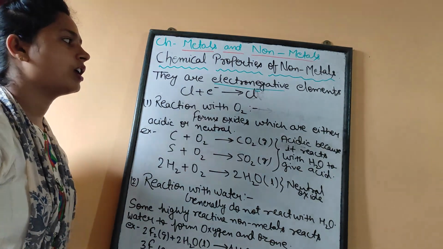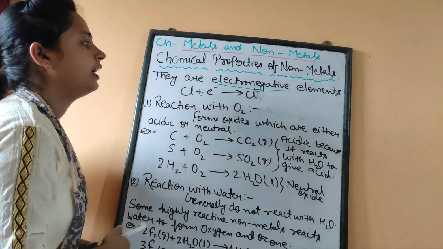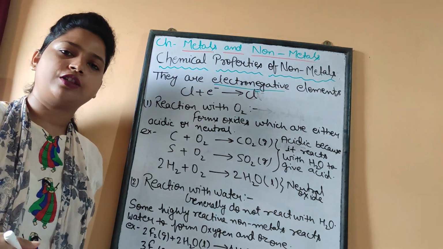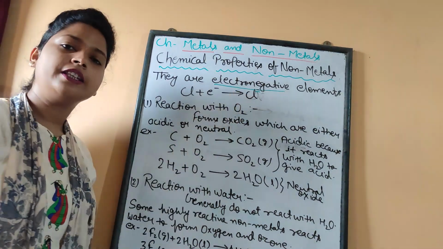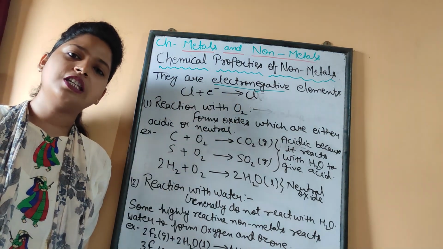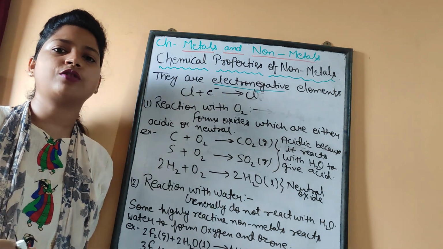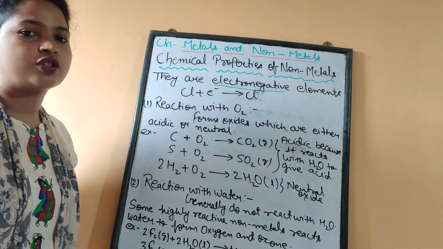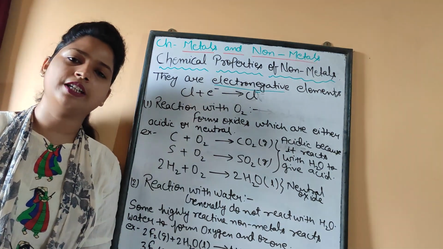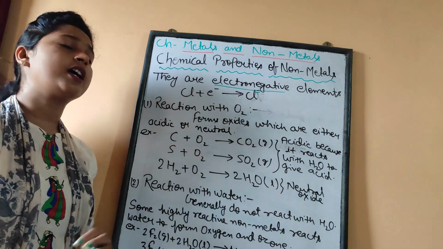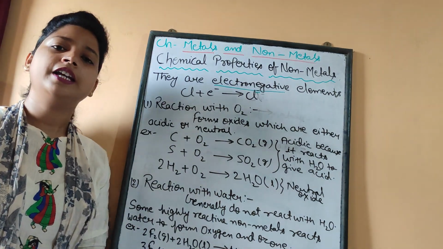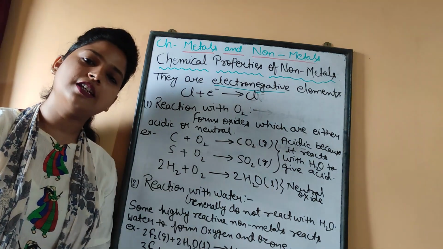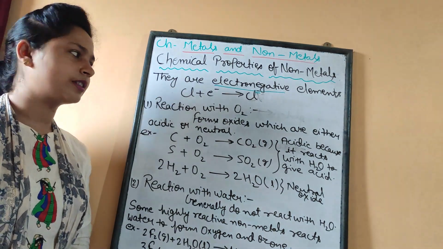The very first thing which I have written is they are electronegative elements, meaning they accept the electron to form the negative ion, that is anion. So Cl, when it takes one electron, becomes Cl minus. Similarly, oxygen when it takes two electrons becomes O2 minus. And in contrast with it, the metals are electropositive in nature because metals donate electrons to form the cations.